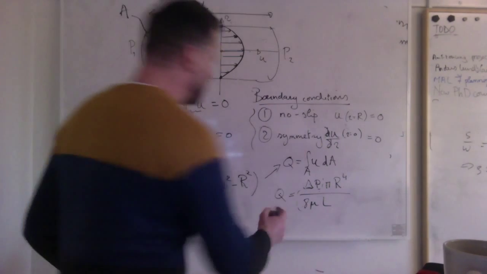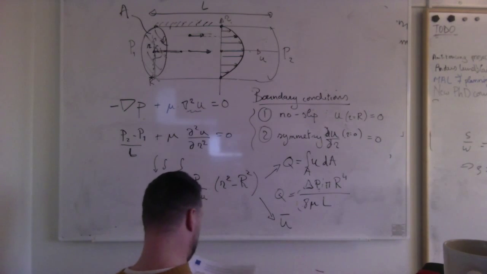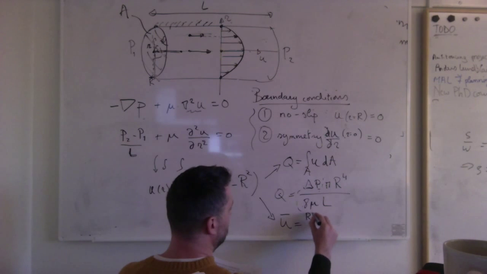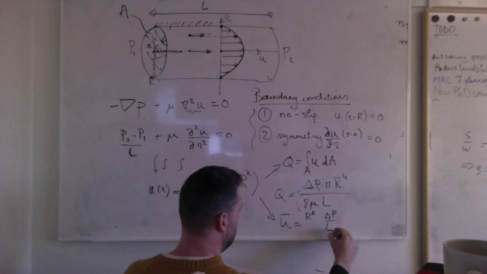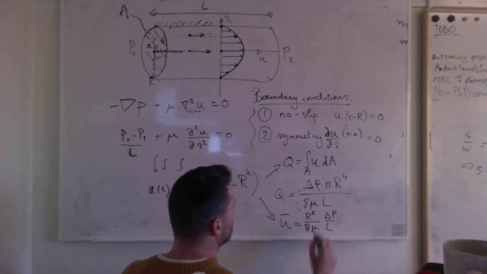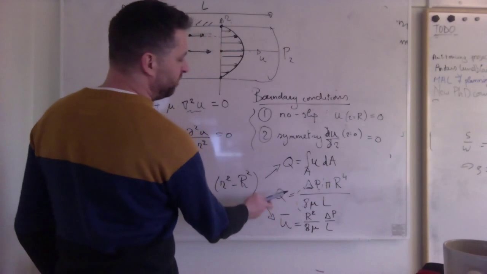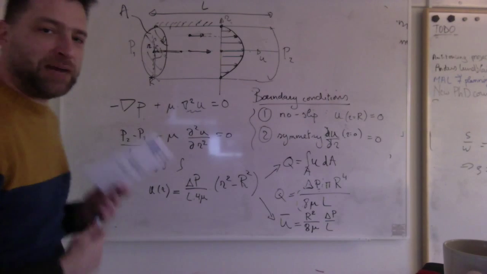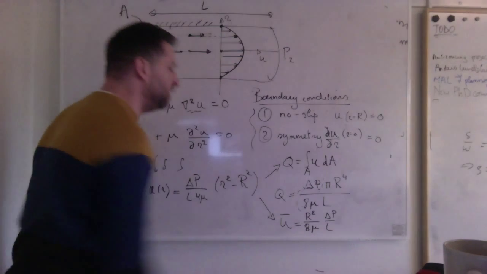And actually I also can use this to calculate an average velocity u, and you can do that at home if you like, for yourself, and you can see that it scales with the R squared times delta p over L, and there's a factor 8 mu here. So the average flow velocity scales with the 2nd power of the radius, and the volumetric flow with the 4th power of the radius. So we'll see in microscales we have very little flow throughput and very small flows.